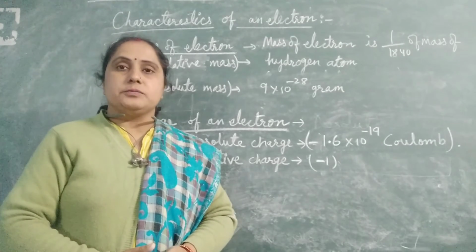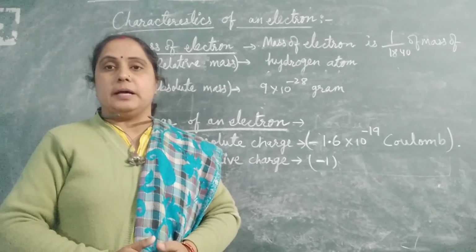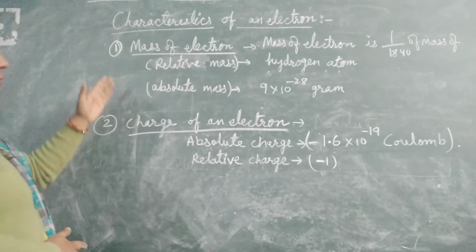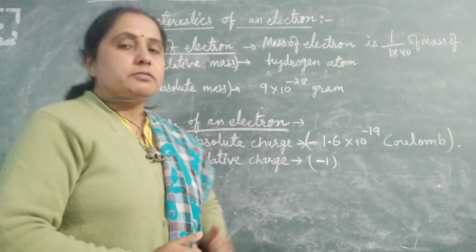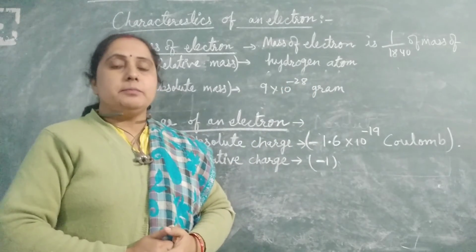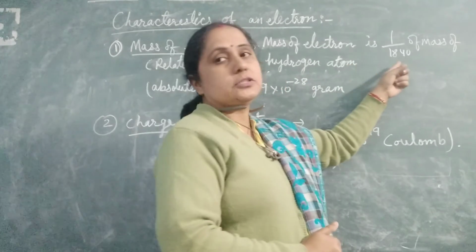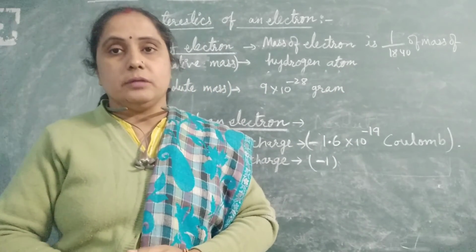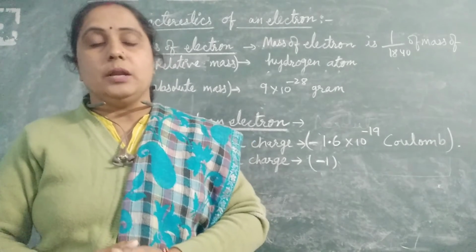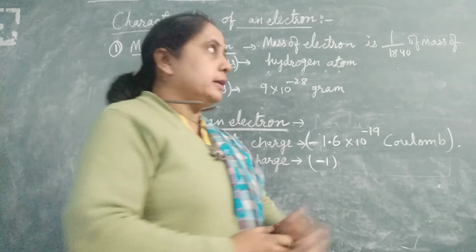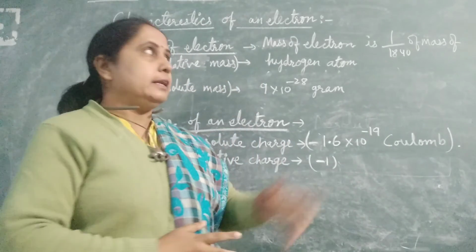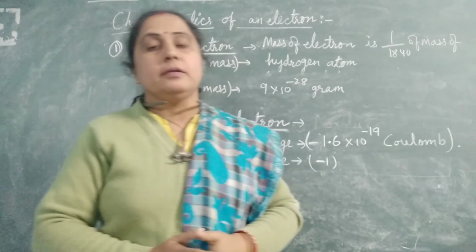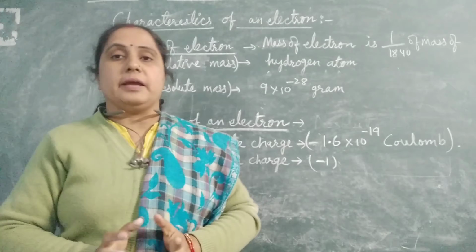Now, characteristics of an electron. There are mainly two characteristics of an electron: one is the mass of an electron and the other is the charge on an electron. First is the mass of an electron. The mass of an electron is 1 by 1840 of the mass of a hydrogen atom. It means that because the electron is a very small particle, if we compare its mass with a hydrogen atom, the mass of an electron is 1 by 1840 of the mass of one hydrogen atom, which is very small.